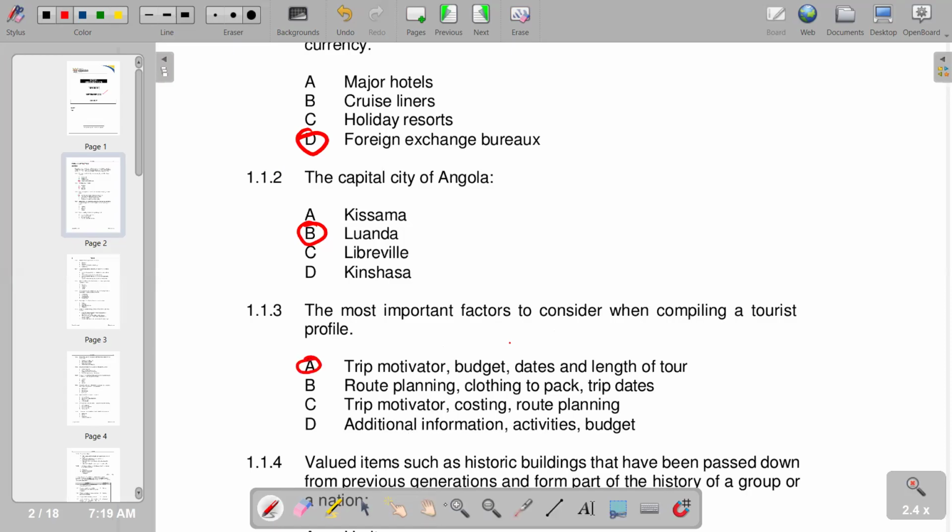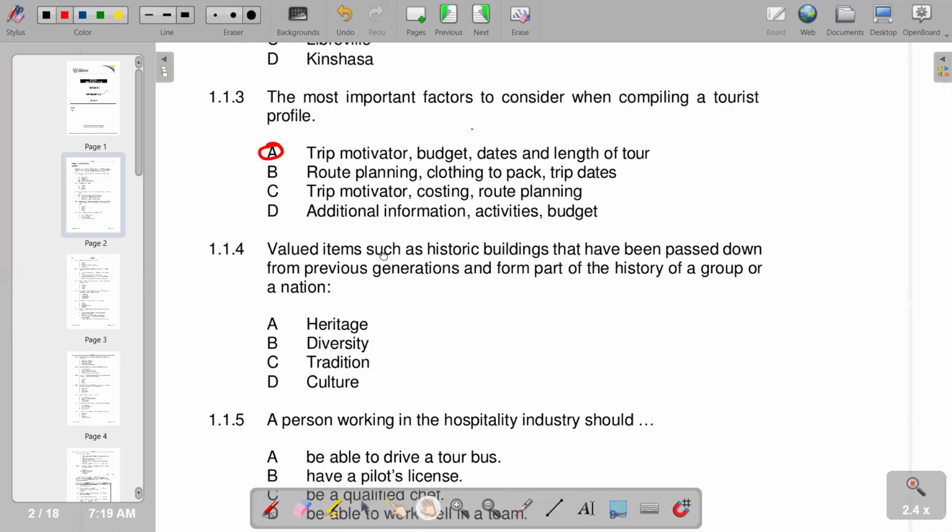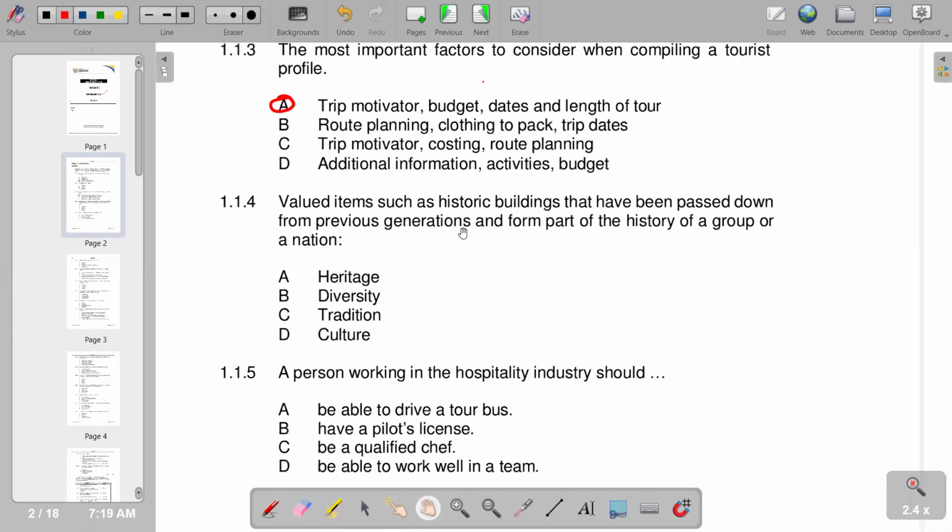Then going to 1.1.4. Valued items such as historic buildings that have been passed down from previous generations and form part of the history of a group or a nation. We have heritage and diversity, tradition and culture. So you'd say that it is the heritage. So we have A.